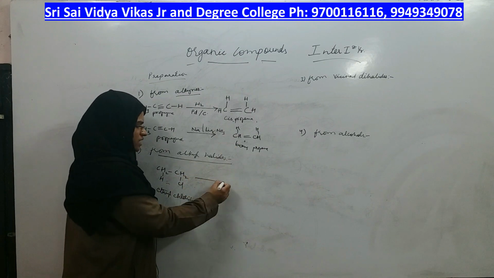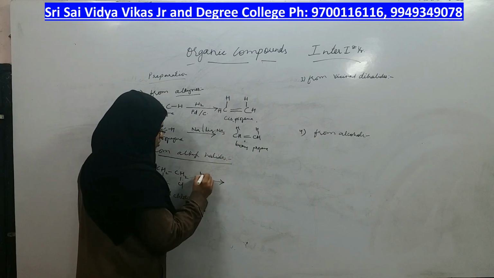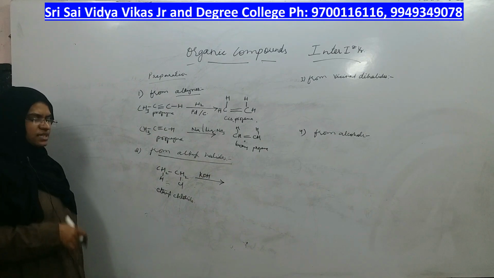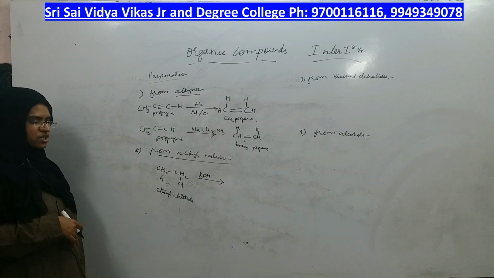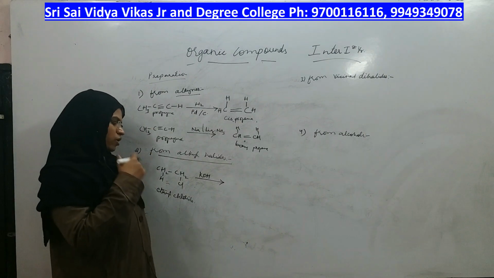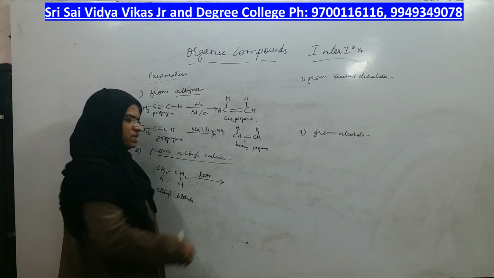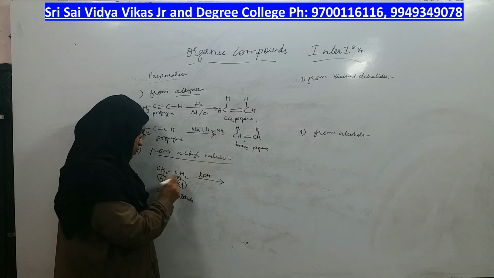I can take propyl chloride, butyl chloride also, but I am taking ethyl chloride here. If I take ethyl chloride in the presence of KOH or a base, any base, an elimination reaction takes place. What does elimination mean? The number of bonds will be more in the substrate and less in the product, by eliminating small molecules. What is the small molecule here?